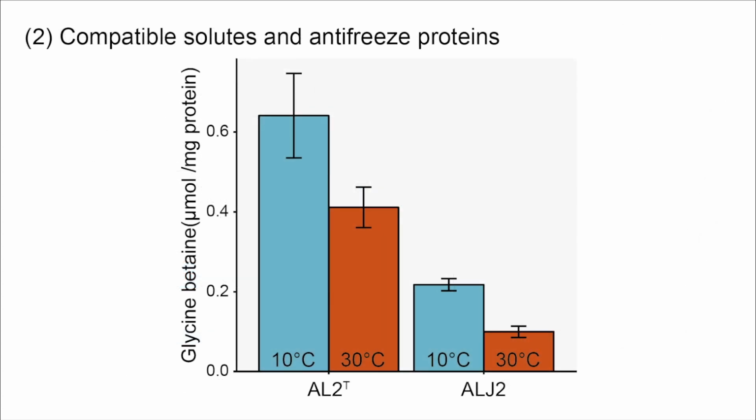Comparing the concentration of the osmolyte and cryoprotectant glycine betaine at both temperatures, we saw that both strains increased it at 10 degrees. But AL2 actually reached a 3 times higher concentration than ALG2 at low temperature, providing the Siberian strain with a major growth advantage.